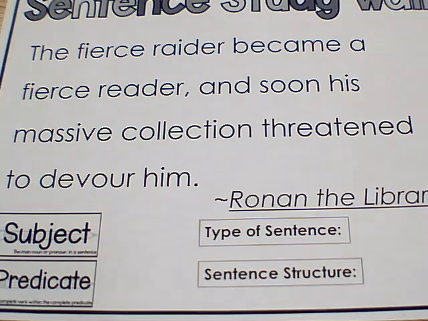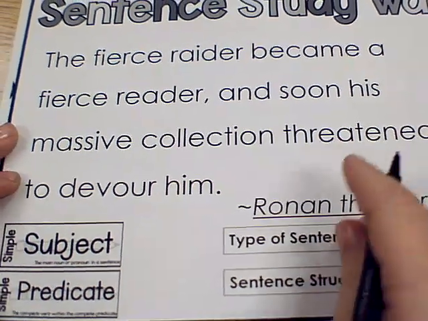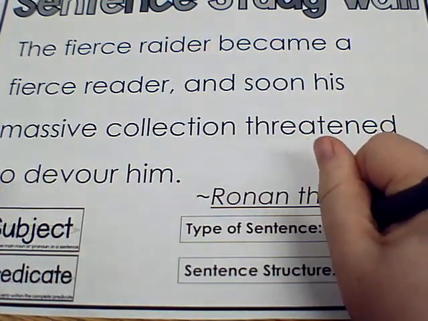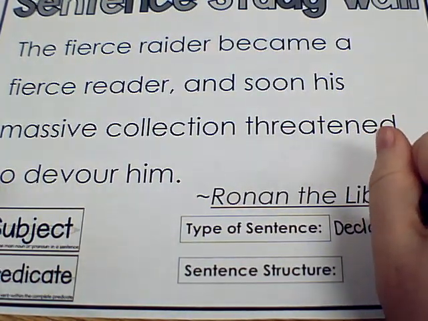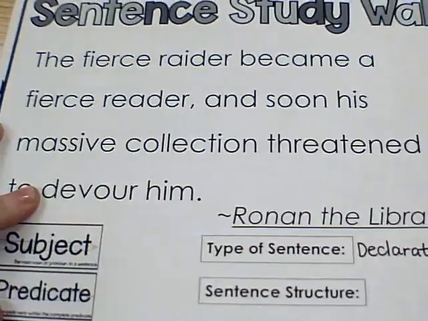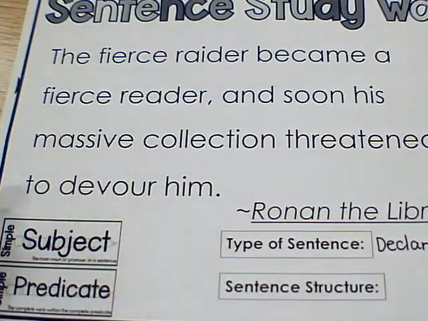This one's not commanding anybody to do anything, so it is going to be declarative. We will look at the sentence structure in just a second, and the subject and predicate later.